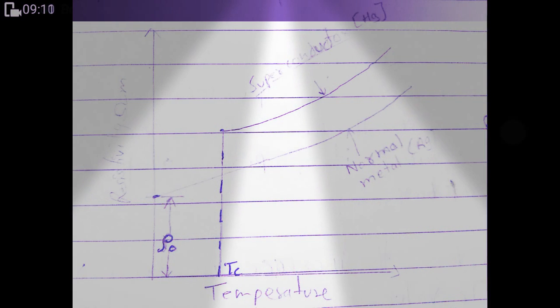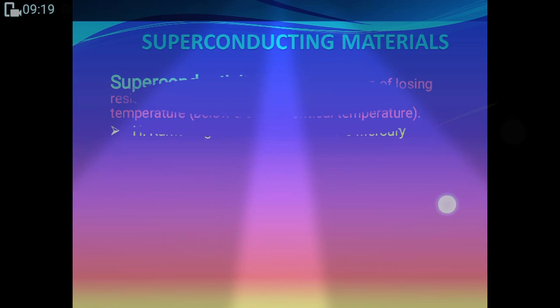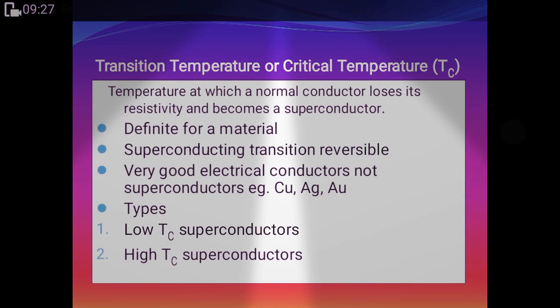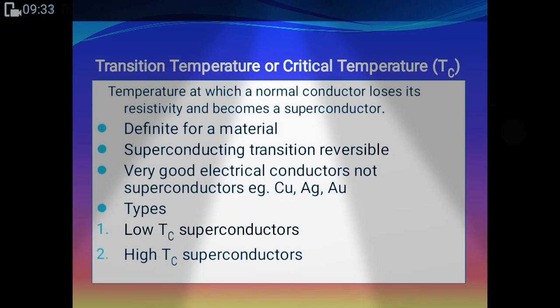Okay, here I forgot to say one thing: there are two types of temperatures, low Tc superconductors and high Tc superconductors. There are also types in the critical temperatures.